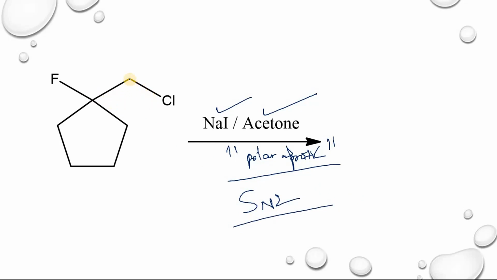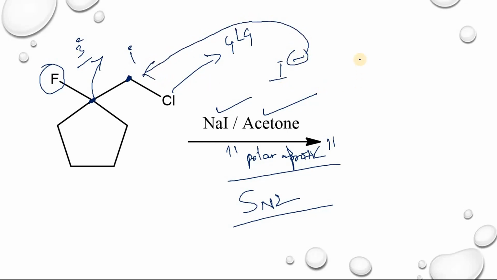Since this one is primary and this one is tertiary, and this one is the best leaving group, a good leaving group when compared with F. So in this case, which one will iodide attack?